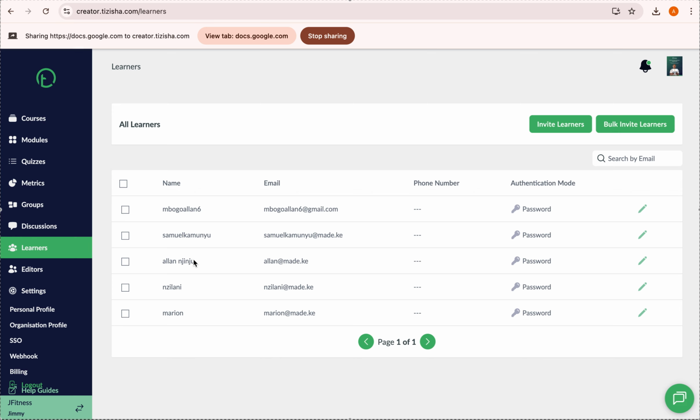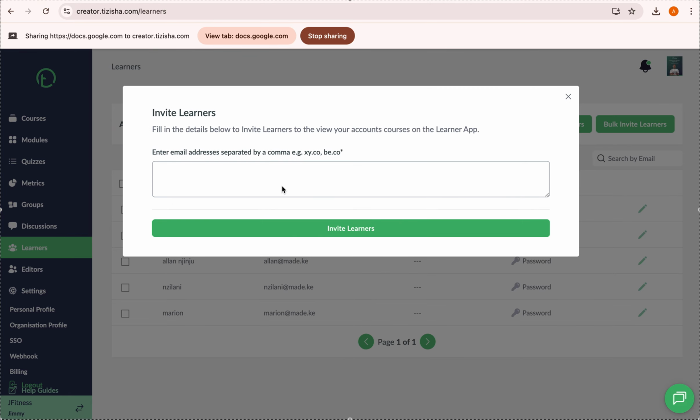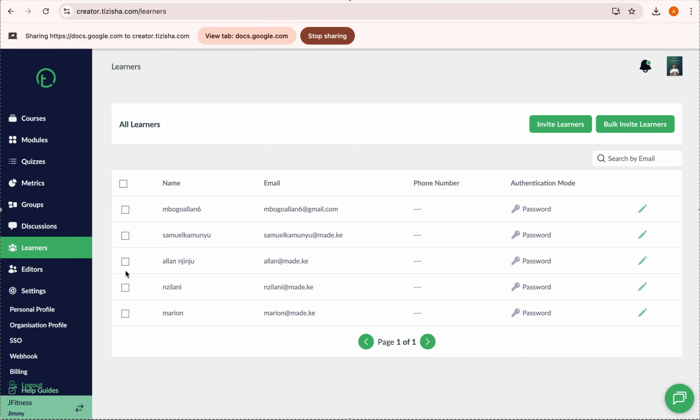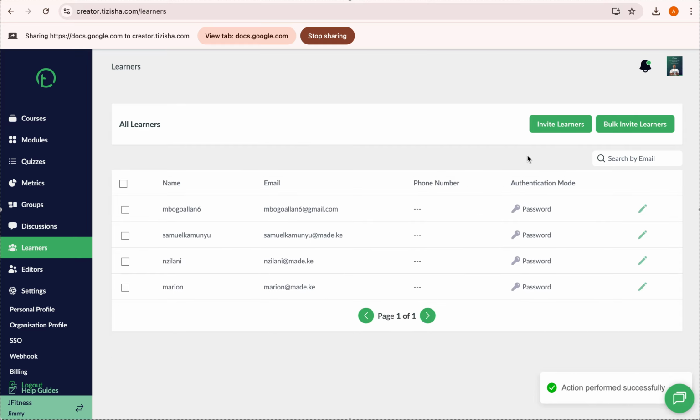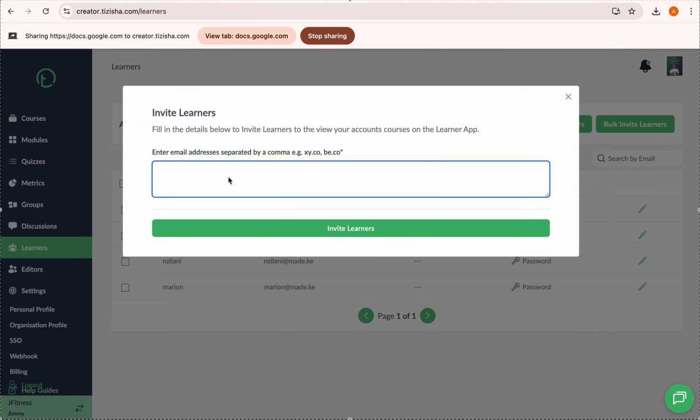So we've added, there was a slight issue there, so we can add another person here. Let me just show you. Let me remove this person and add him again. If it's invite learner and I want to add two people, you must just follow the instructions highlighted here. So it's comma, then space, then the other person.